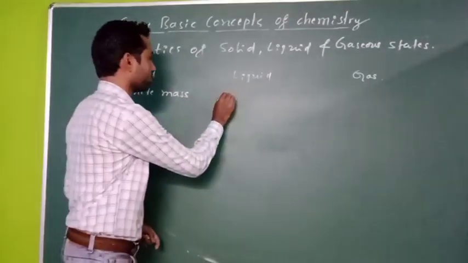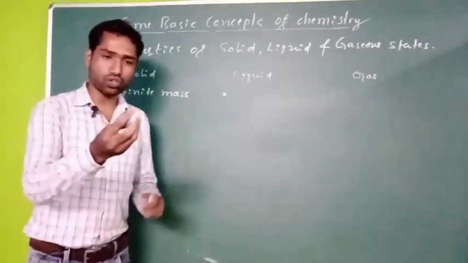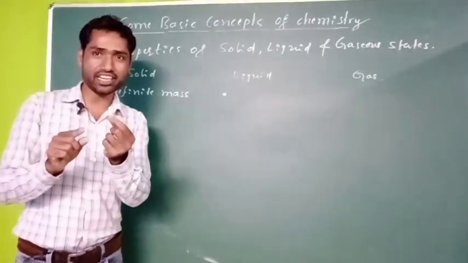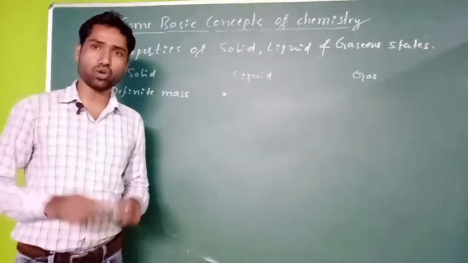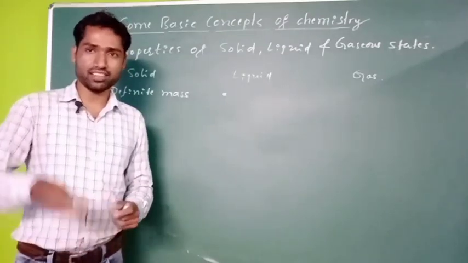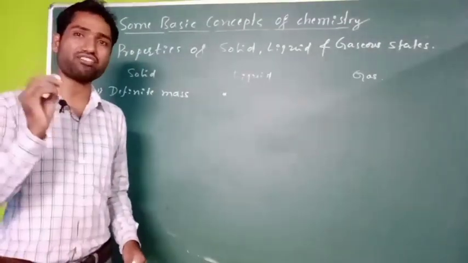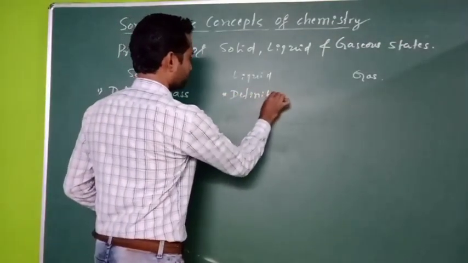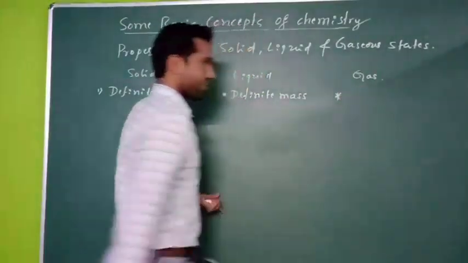What about the liquid state? Let us take the same amount, 5 grams of ice cube. Let us heat it, and it will get converted into liquid state. What is the mass of that liquid state? Again, it has to weigh 5 grams because we have not changed anything. We have not taken anything out of that ice cube. That has to weigh 5 grams itself. Therefore, the liquid state must also possess a definite mass.